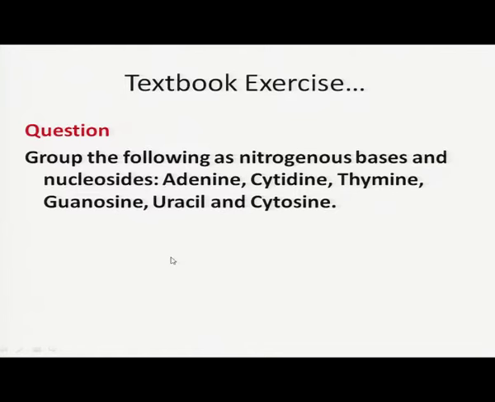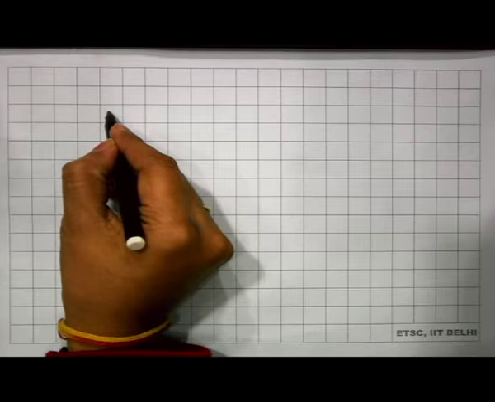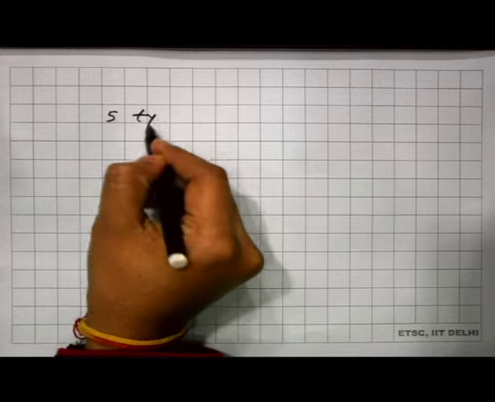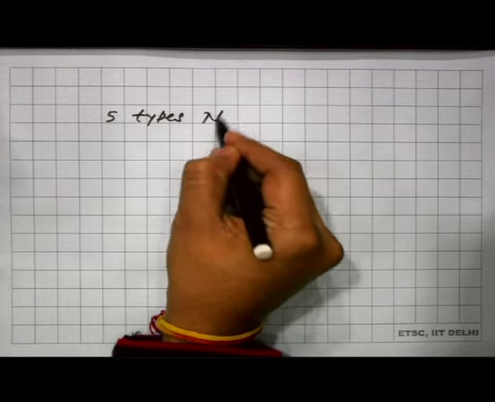The first question: group the following as nitrogenous bases and nucleosides: adenine, cytidine, thymine, guanosine, uracil and cytosine. You have been given these names and you have to identify which are nitrogenous bases and which are nucleosides. You have learned that there are 5 types of nitrogenous bases.